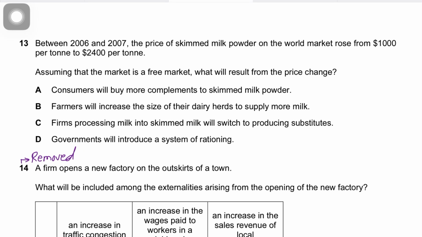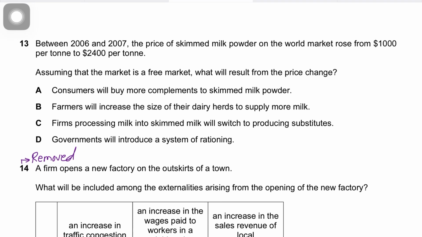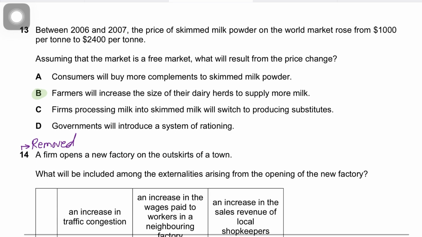Assuming the market is a free market, what will result? If the market price is rising, we know that higher prices act as signals and incentives to producers. So the correct answer has to be B. Farmers will increase the size of their dairy herds to supply more milk, because milk is needed to produce skimmed milk powder. Higher market prices increase the profit potential, so producers would respond by increasing supply. That's what makes B the correct answer.